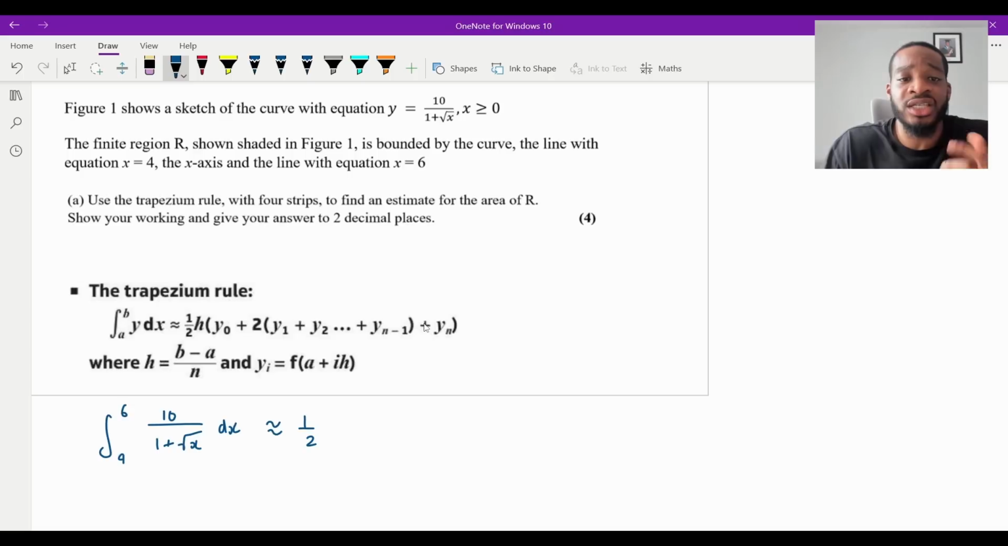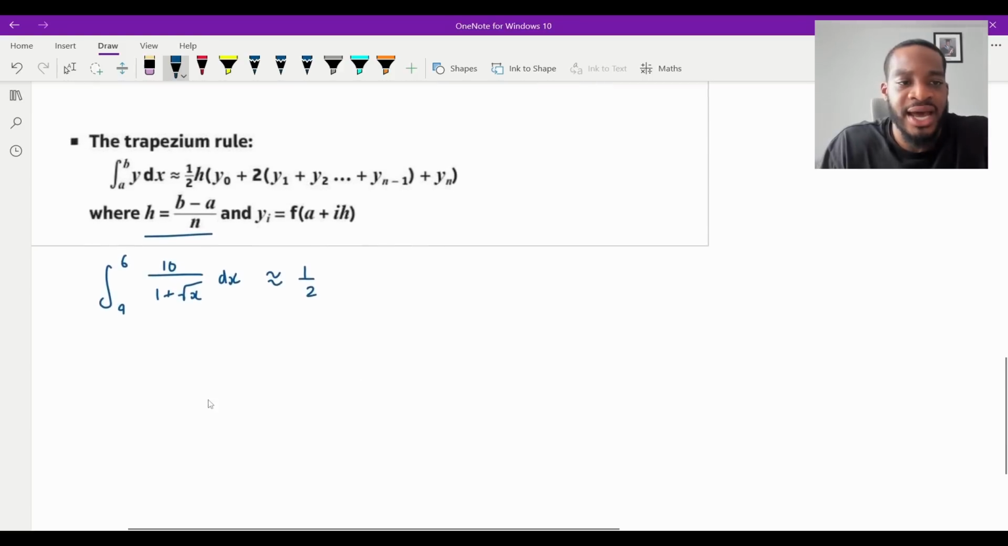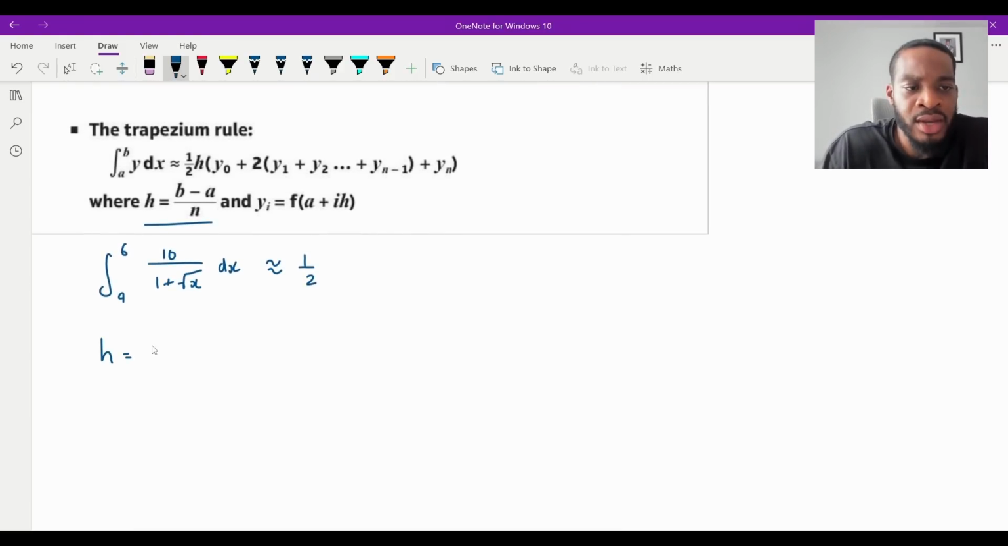Now, h is just equal to, what you should know is actually right here, b minus a over n, where b and a are your limits and n is the number of strips. They told us that we need 4 strips. So what we can do here is say that h must be equal to 6 take away 4 over 4, because there are 4 strips. That's 2 over 4, so h is equal to 1/2, right? So I now know what h is.